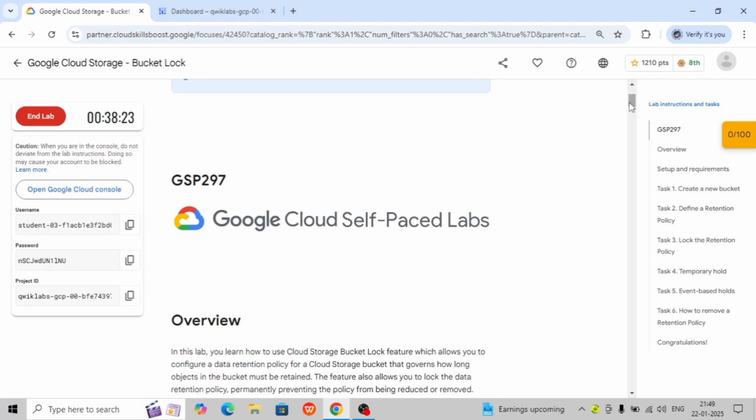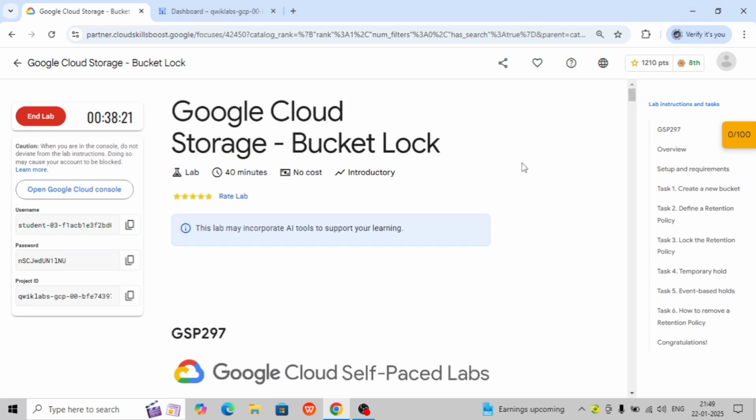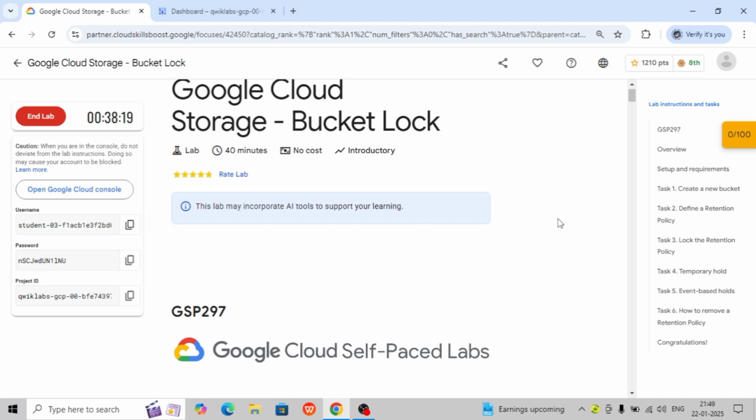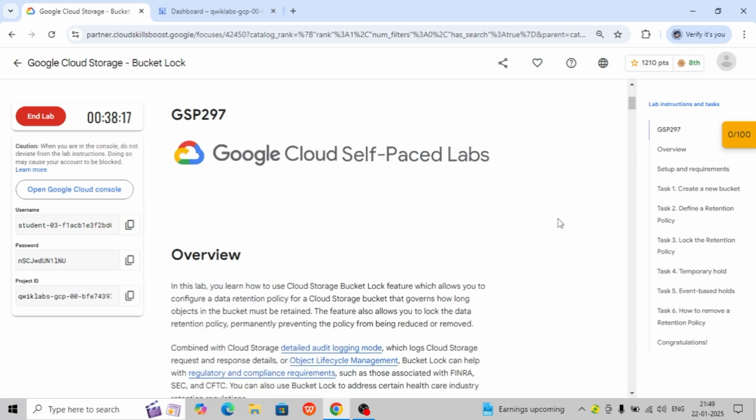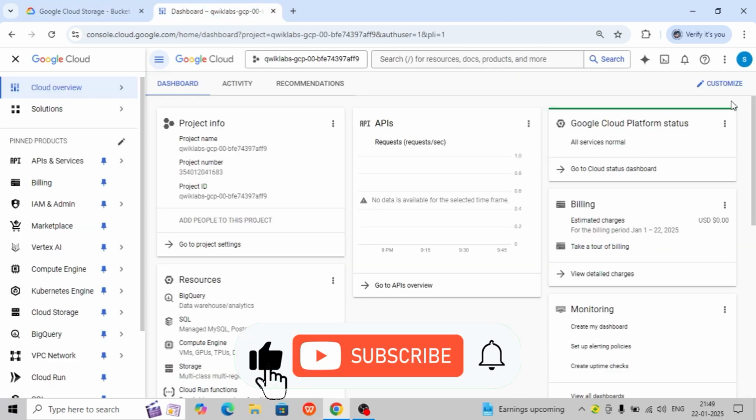In today's tutorial, we are going to discuss the storage bucket lock. So basically, in this lab we are going to cover the bucket lock feature, which allows you to configure a data retention policy for a cloud bucket, or storage bucket we can say. So let's get started. Here I have already opened the console.